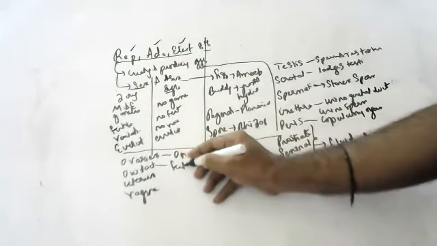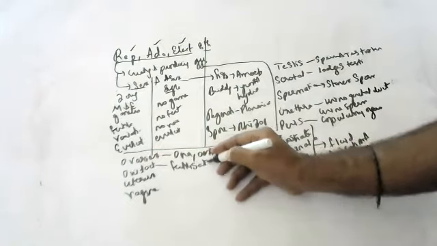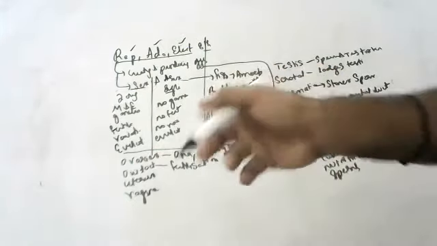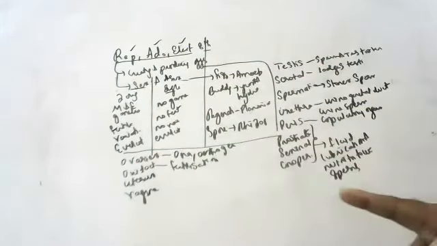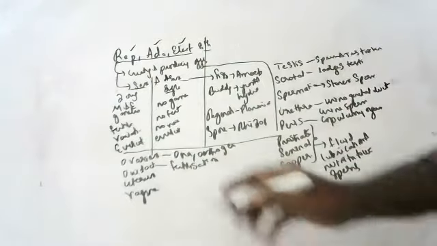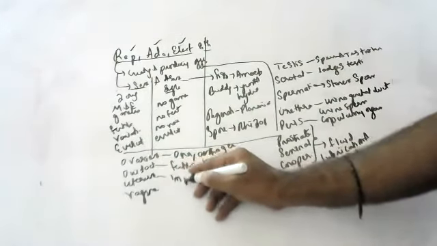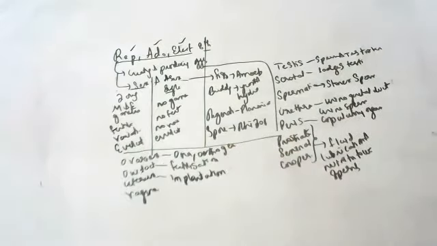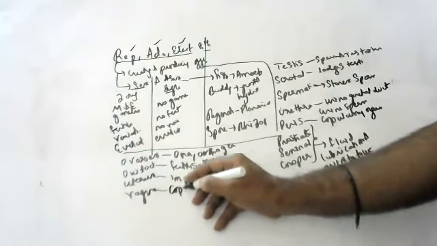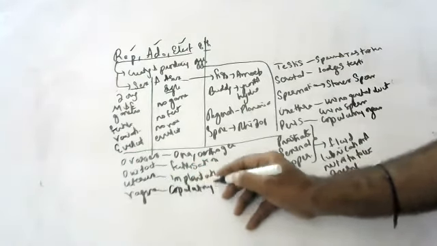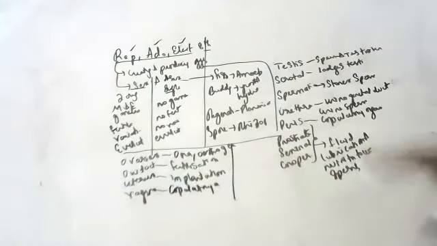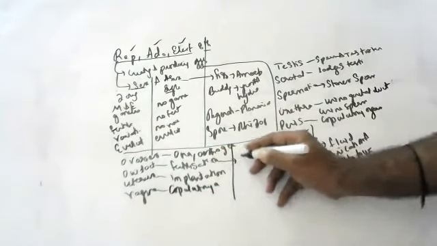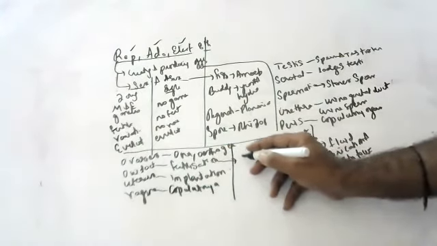The oviduct is the site of fertilization, which means sperm and ovum will unite there. In the uterus, implantation takes place. Implantation means attachment of the zygote to the uterus. The vagina is the copulatory organ in females. Okay, if fertilization takes place, what is fertilization?